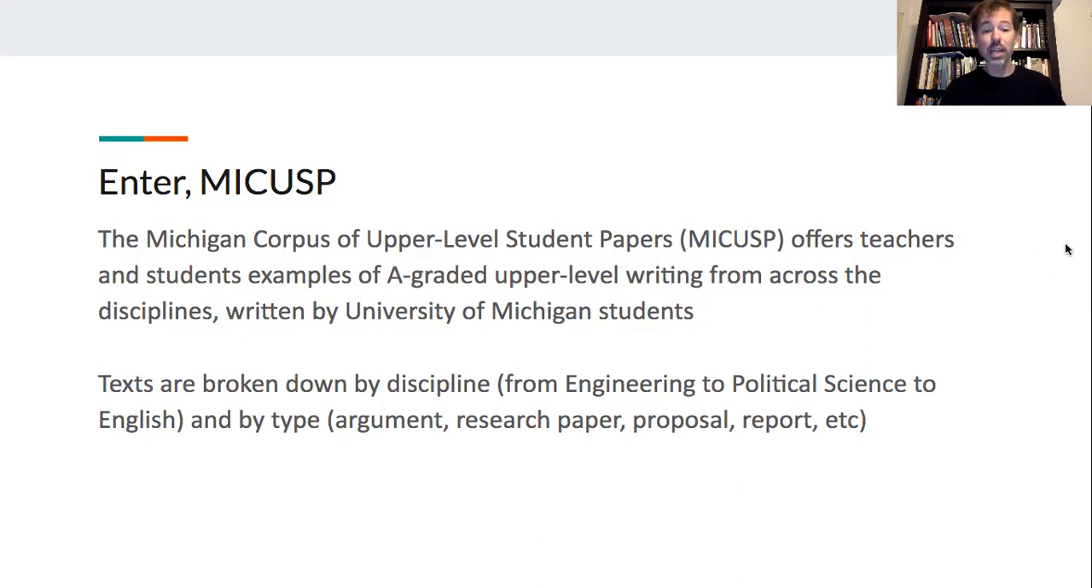If you look at MICUSP, texts are broken down by discipline. It's a ton of different examples from engineering to political science to English, and also broken down by larger text types. So things like argument, research paper, proposal, report.